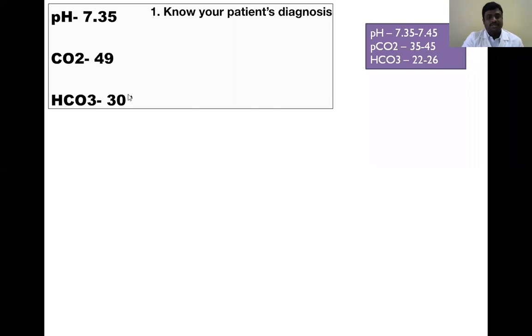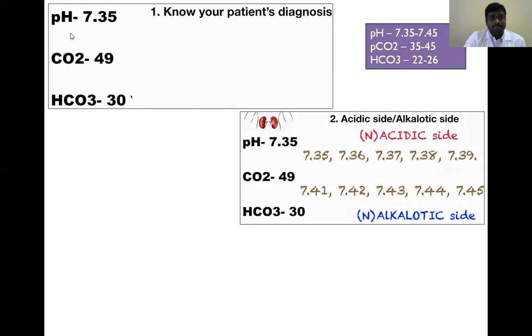So in these special conditions, we need to know the patient's diagnosis, whether they are suffering from a lung problem or kidney problem, an organ problem. First thing we have to see is the pH value. It is 7.35, which is within the limit of 7.35 to 7.45.